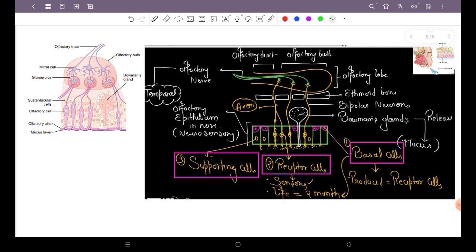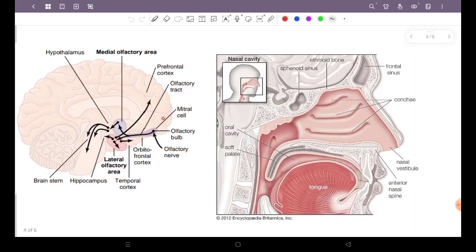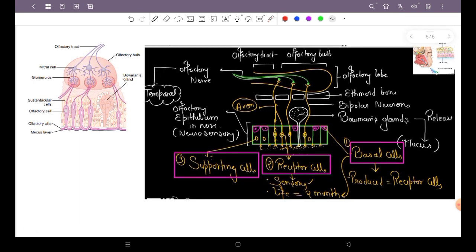First of all, see this portion in the diagram. This is known as the olfactory lobe, and here you can see the olfactory bulb. The olfactory lobe is divided into two parts. The portion which forms the bulb is known as the olfactory bulb, like the Thomas Alva Edison bulb. It has a tail with a backward flow, known as the olfactory tract. These two portions together are known as the olfactory lobe.